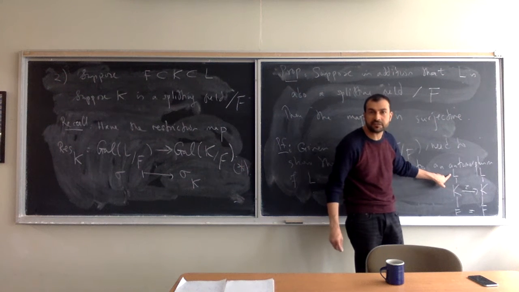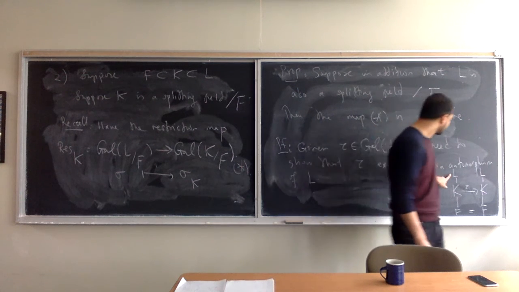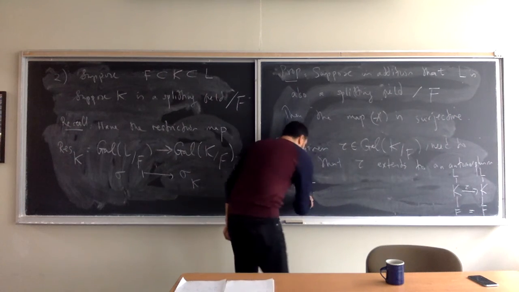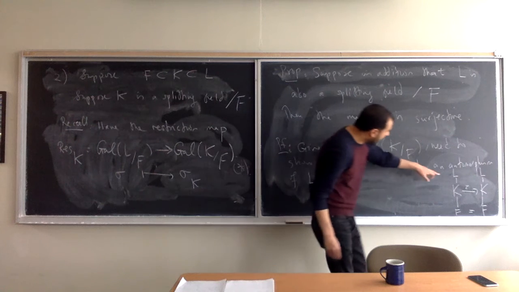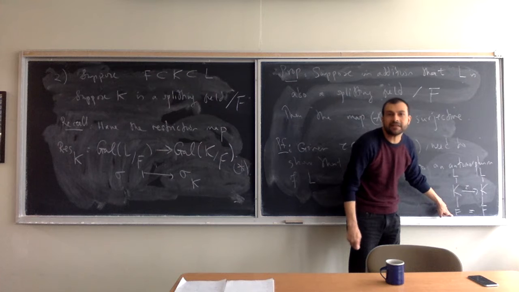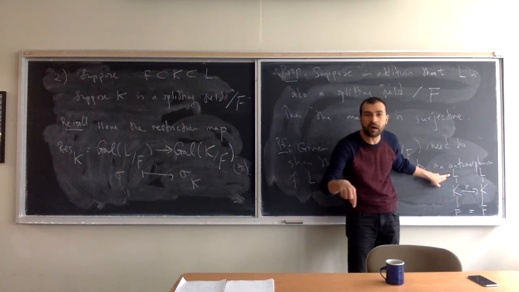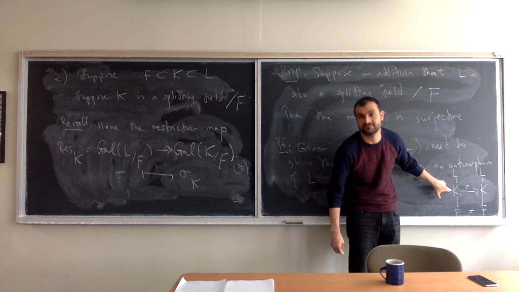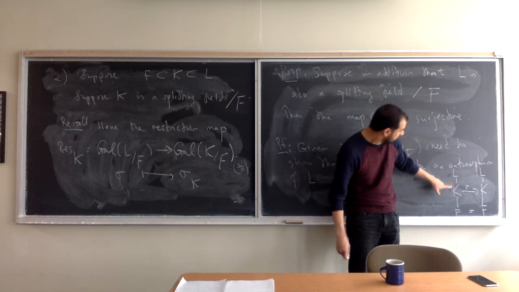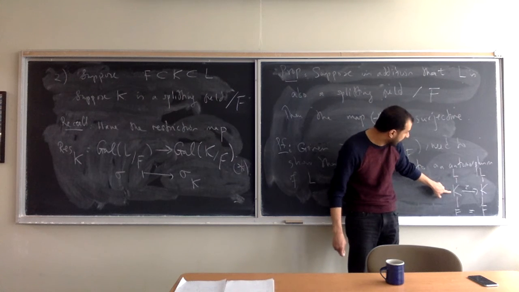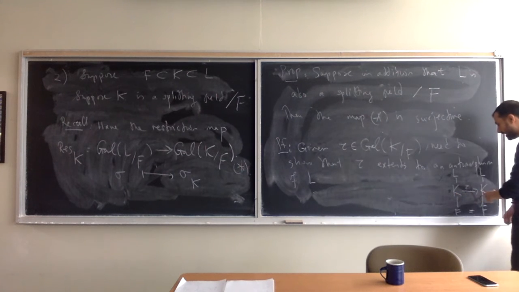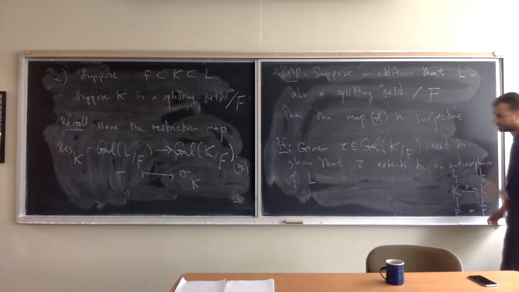So let's say L was the splitting field of some polynomial f over F, then of course L is also the splitting field of the same polynomial over K. Right? So L is the splitting field over K, and now theorem 51 tells you that this automorphism of K extends to an automorphism of L.